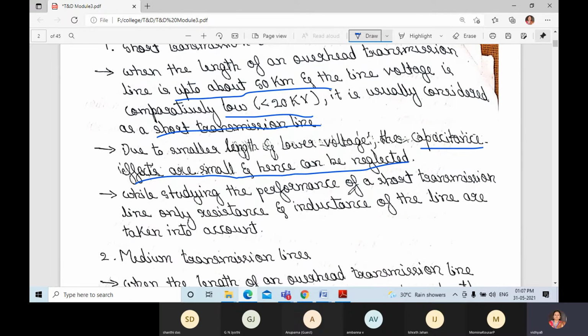While studying the performance of a short transmission line, only the resistance and inductance of the line are taken into account. We don't consider the capacitance.